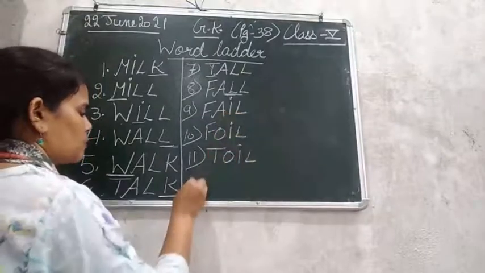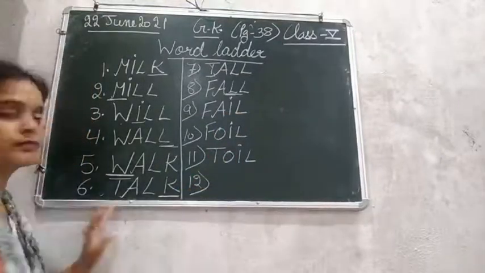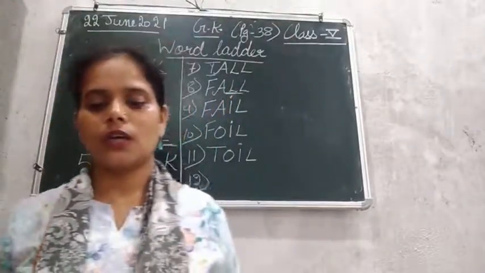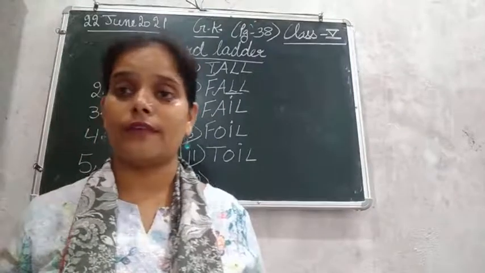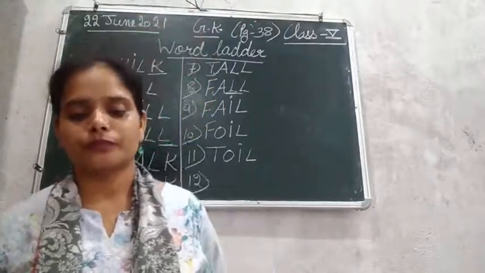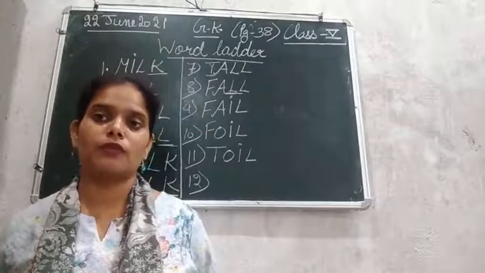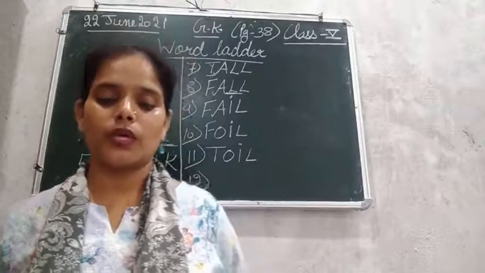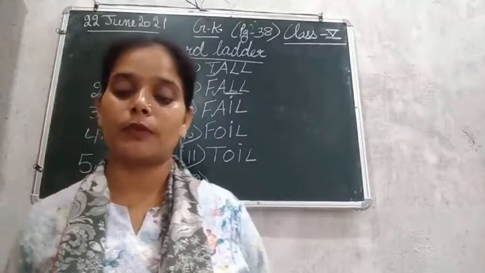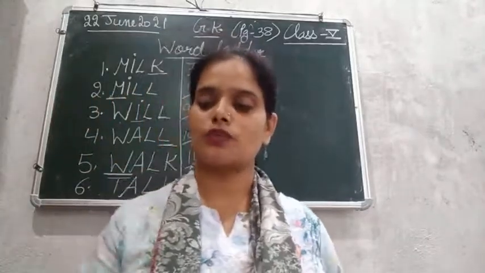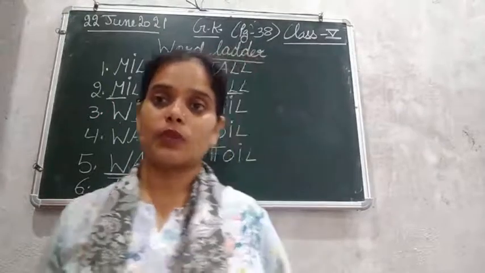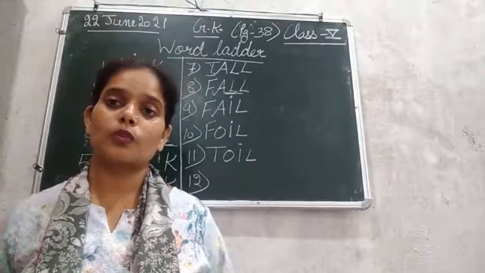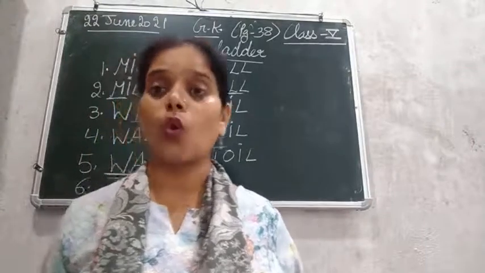Okay, moving next to 12th one. 12th is the money paid when crossing a bridge or a highway. Okay, so the money we pay on the toll tax, that is known as a toll. देखिए जो हम पैसे देते हैं जब हम कोई भी ब्रिज या हाईवे क्रॉस करते हैं, so we pay that money. Okay, so we are paying a tax. So what is that tax called? That is known as toll tax.